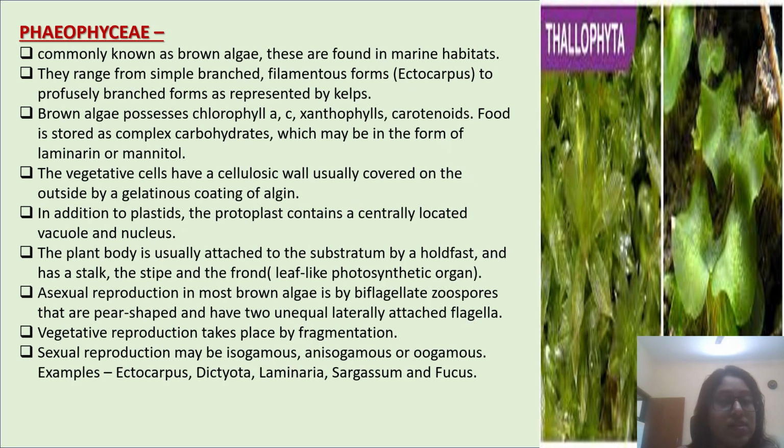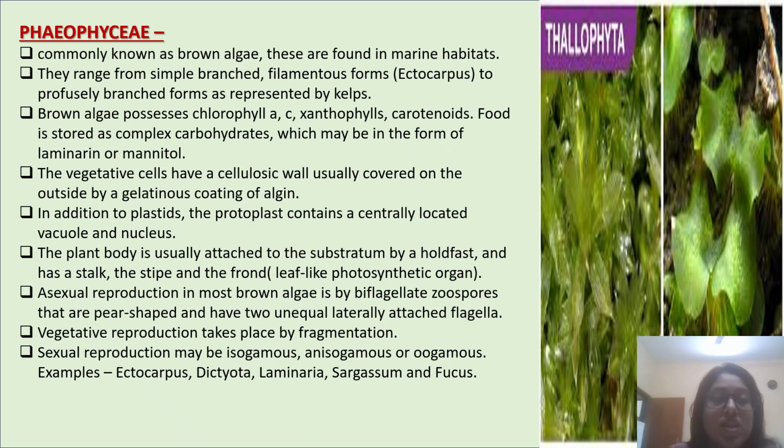Next, Phaeophyceae, commonly known as brown algae. These are found in marine habitats. They range from simple branched filamentous forms like Ectocarpus to profusely branched forms as represented by kelps. Brown algae possess chlorophyll a, c, and xanthophylls, carotenoids. Food is stored as complex carbohydrate, which may be in the form of laminarin or mannitol.